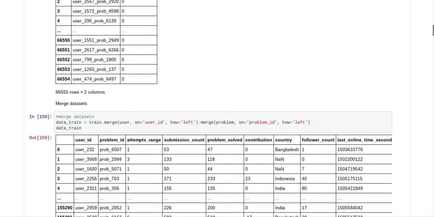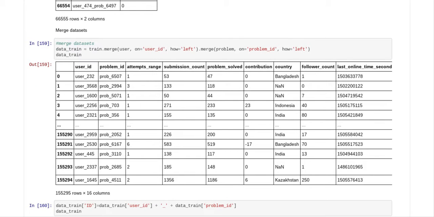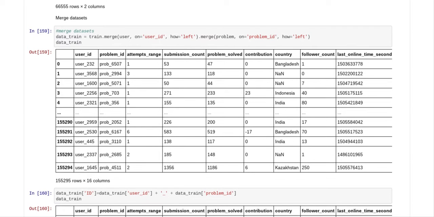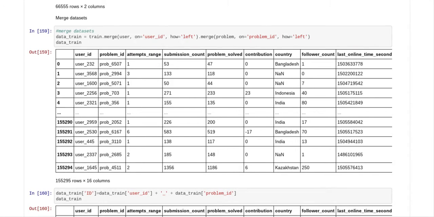Well, what you do is you merge the files together. And that's what I've done here. I did data train equals train merge user on user ID on the left, and then merge problem on problem ID on the left. And then I called up data train, and you can see all of the columns are now on this one file called data train.